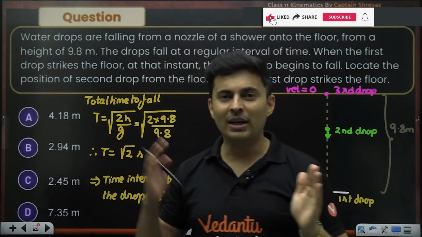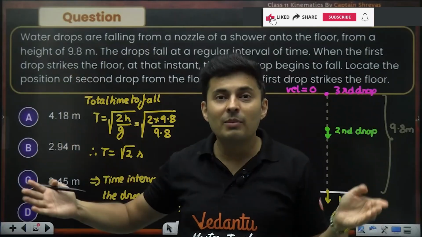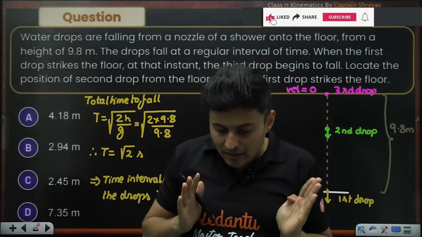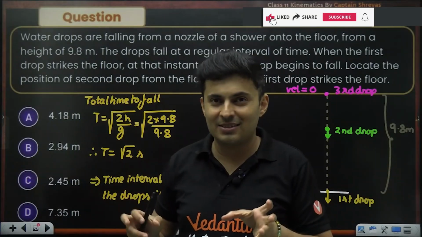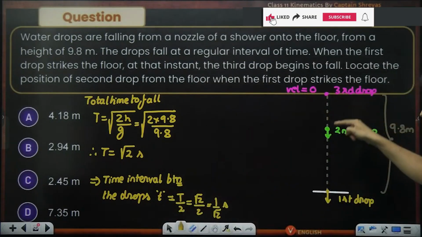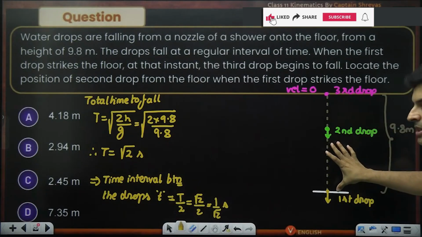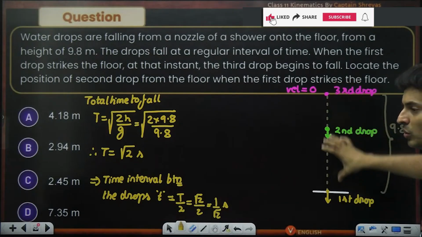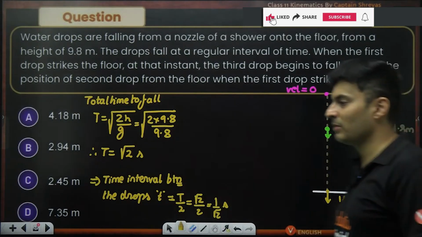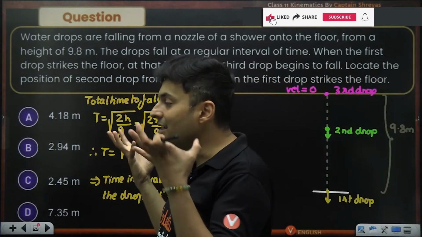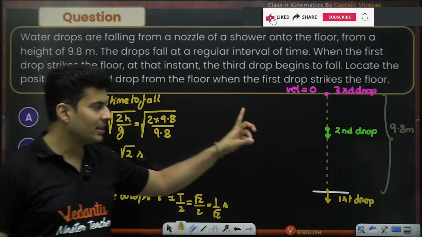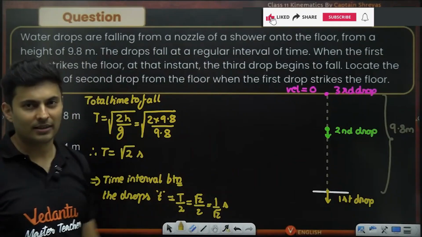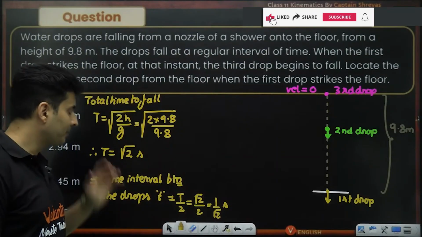If there are 1, 2, 3 people, so 3 people, if you see between them, the space will be divided in 2 parts. Think of it like that. One person, second person, third person. There is space between them and space between them. So there are 2 spaces between these people. That's how you should look at intervals. Is that clear? A lot of people make that mistake of miscounting by a factor of 1.